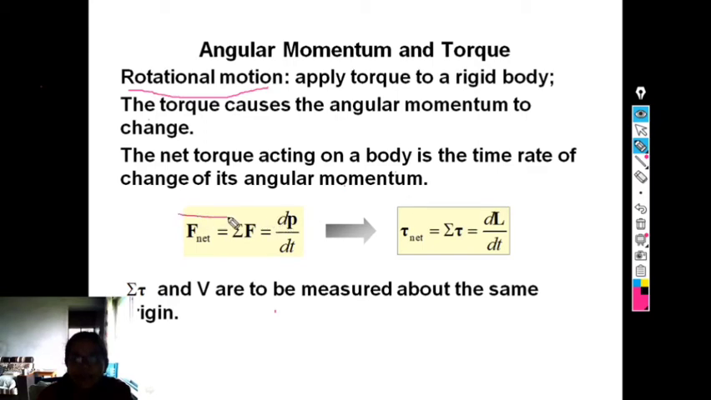It is formulated as F bar net, equal to the summation of F bar, is equal to the time derivative of linear momentum. The net force, equal to the summation of forces, is equal to the time derivative of linear momentum on the LHS of this equation, which implies that net torque, the summation of tau, is equal to the time derivative of angular momentum, d by dt of angular momentum L bar. The summation of tau and the velocity V bar are both to be measured about the same origin O as shown in the previous diagram.